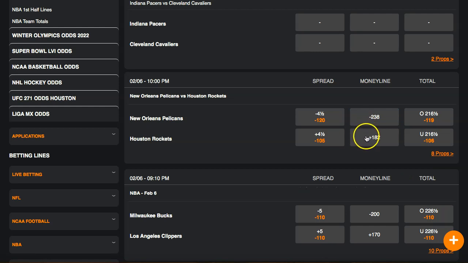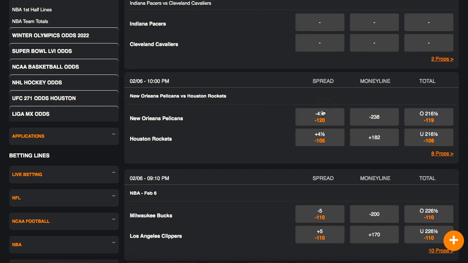When these numbers are kind of close, like a plus 120 over here and a minus 110, it's not a big difference. With the Pelicans, you know how if you bet 1,000, you're only winning a little over $400.